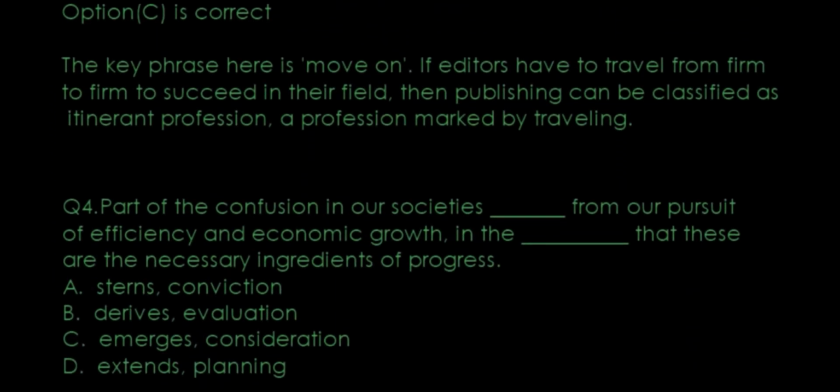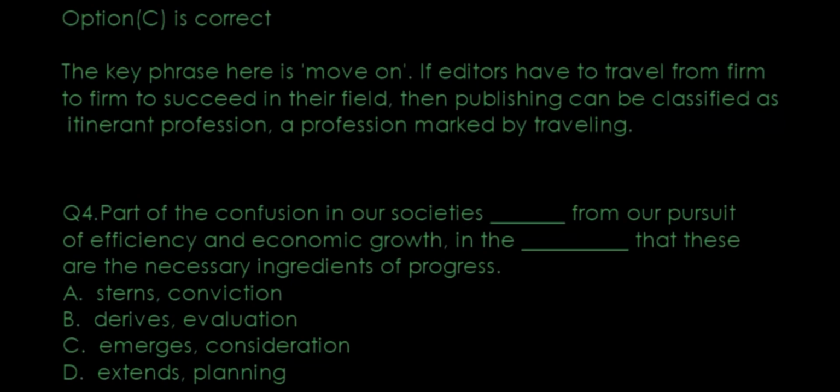Okay, next. Part of the confusion in our societies dash from our pursuit of efficiency and economic growth, in the dash that these are the necessary ingredients of progress. Part of the confusion in our society, dash from: stems from, derives from, emerges from, extends from. Emerges looks right to me, because this is something that's already happened. Stems goes out, and derives is also something that goes out, and extend goes out. I'm going to go with C. Let's double check with the second line: in the consideration that these are necessary ingredients of progress. Let's go with C.